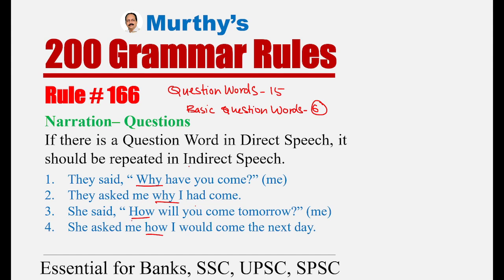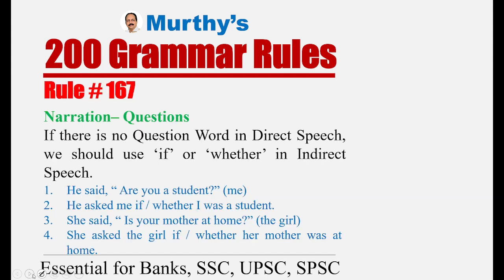Questions are not that easy because there are five rules. After the fifth one, I will tell you how to deal with questions in indirect speech. Let us go to the next rule. In English, we can ask questions without question words. How can we do that? We can ask questions using primary auxiliaries. There are three in number, which you have already learned: be, do, and have. These three come under primary auxiliaries, and you can ask questions.